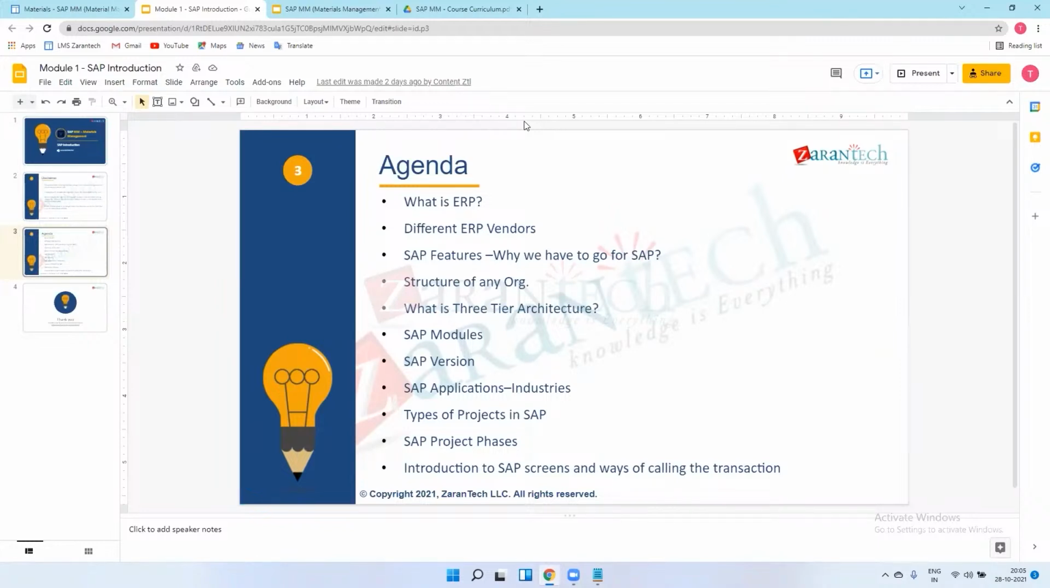After the support project, the rollout project is there. In rollout, suppose I have one company, Tata Motors. Tata Motors has plants in Maharashtra, Gujarat, and Karnataka, let's say. They have implemented SAP in Maharashtra, and they don't have SAP in Gujarat and Karnataka. They want SAP to be implemented in Gujarat and Karnataka as well, but they are already using SAP in the Maharashtra plant. So this is called an SAP rollout project.